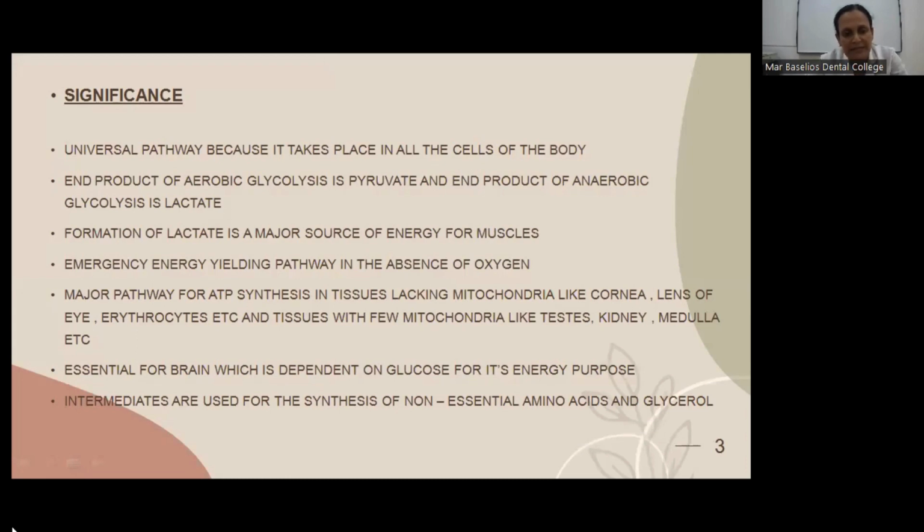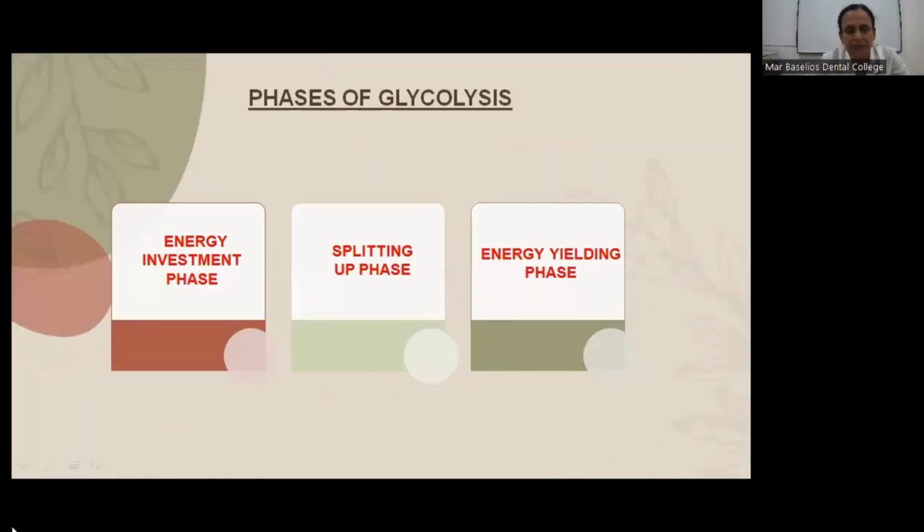This is very essential for the brain, which is dependent on glucose for its energy purpose. And the intermediates of this pathway are used for the synthesis of non-essential amino acids and for glycerol, which is used for fat production. There are three phases of glycolysis. Number one is the energy investment phase. Number two is the splitting up phase. And number three is the energy yielding phase.